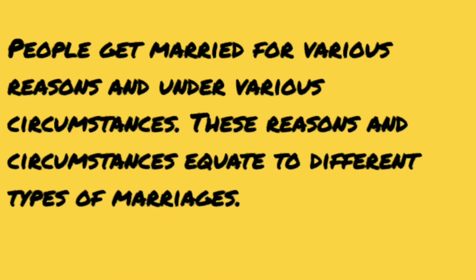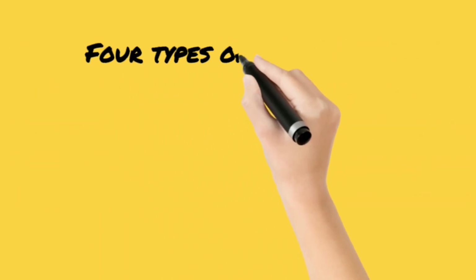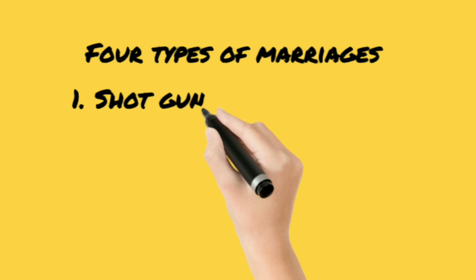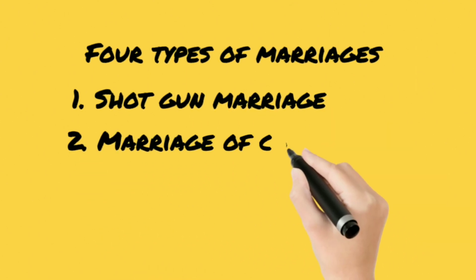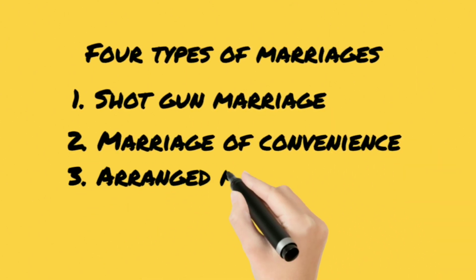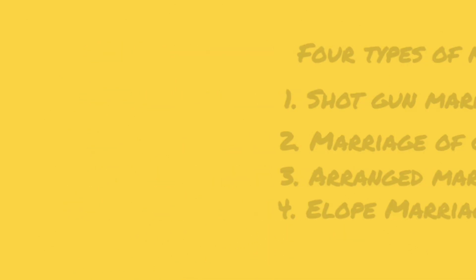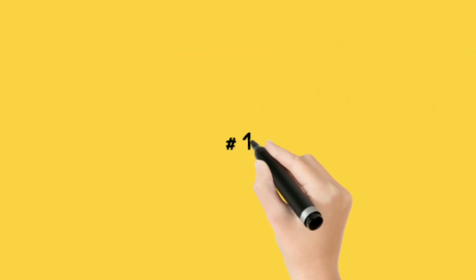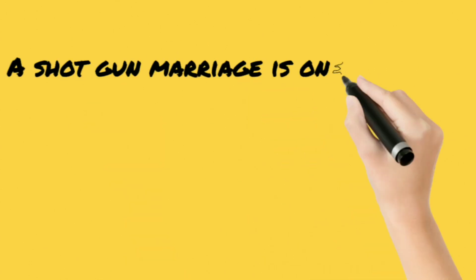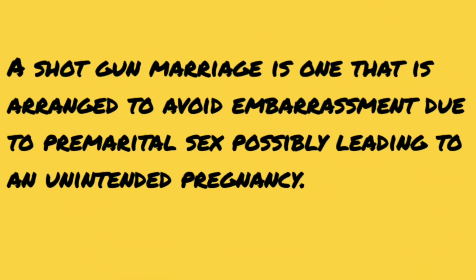Now, the four types of marriages that we want to look at today, you have what is called the shotgun marriage. You have number 2, the marriage of convenience. Number 3, arranged marriages. And you also have elope marriage, right? Now, what is the shotgun marriage? It is basically, as the name suggests, a forced marriage, right? It is usually a very quick marriage, and it is usually forced.